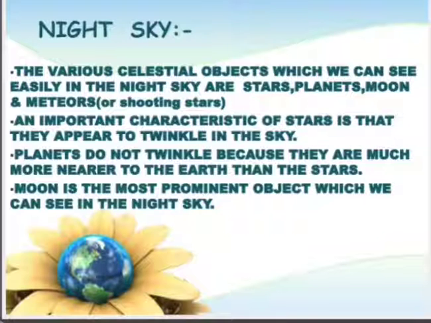Planets do not twinkle because they are much nearer to the earth than the stars. Here is a difference between stars and planets: stars twinkle but planets do not. Why? Because planets are much nearer to the earth than the stars, as there is a large distance between earth and stars. The moon is the most prominent object which we can see in the night sky. The moon is also known as a natural satellite and it is very important. It is the most prominent object in the night sky.